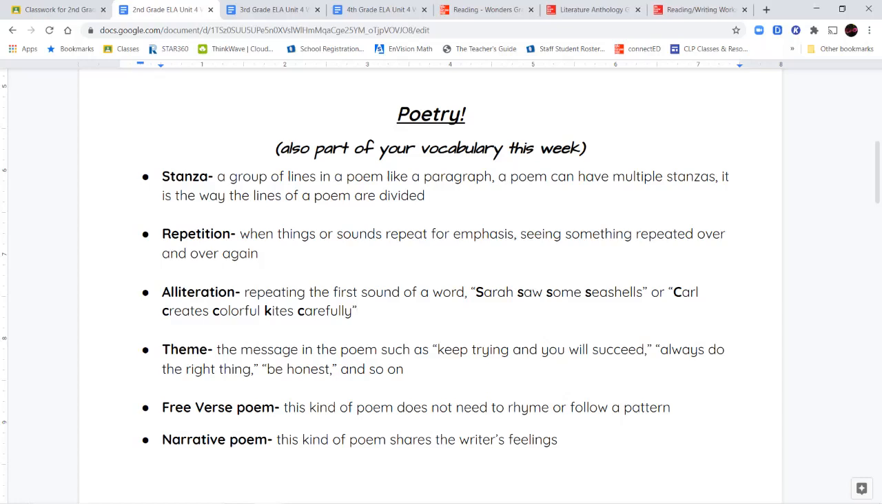Now, there's two kinds of poems that we're going to take a look at. We have free verse poems. So free verse poems don't need to rhyme. They don't need to follow a pattern. They're free. They're free to do whatever they want. Narrative poems are a different kind of poem that share the author or the writer's feelings, right? They're sharing something personal about themselves. So you can tell how the author feels and thinks when you read those.